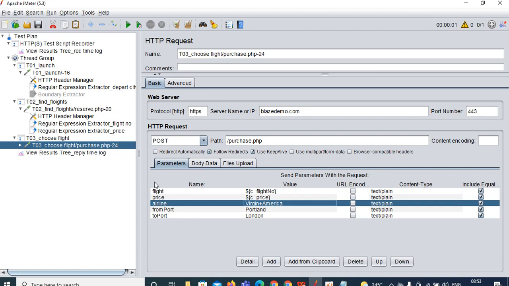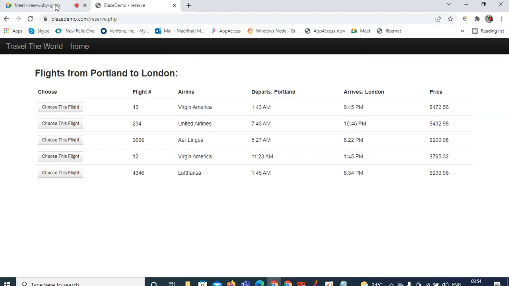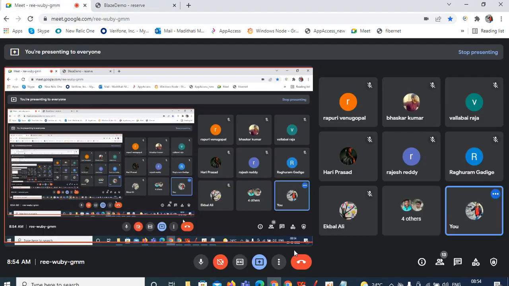In real time, mostly we will use the regular expression extractor only. We do not use the boundary extractor. We cannot use this boundary extractor in real time. If you want, I will show you how you can use the boundary extractor for the JSESSIONID, to capture the JSESSIONID as well. Simply remove that ID and just keep dot plus question mark, that's all. It will be captured from there. Anything you can capture from there.